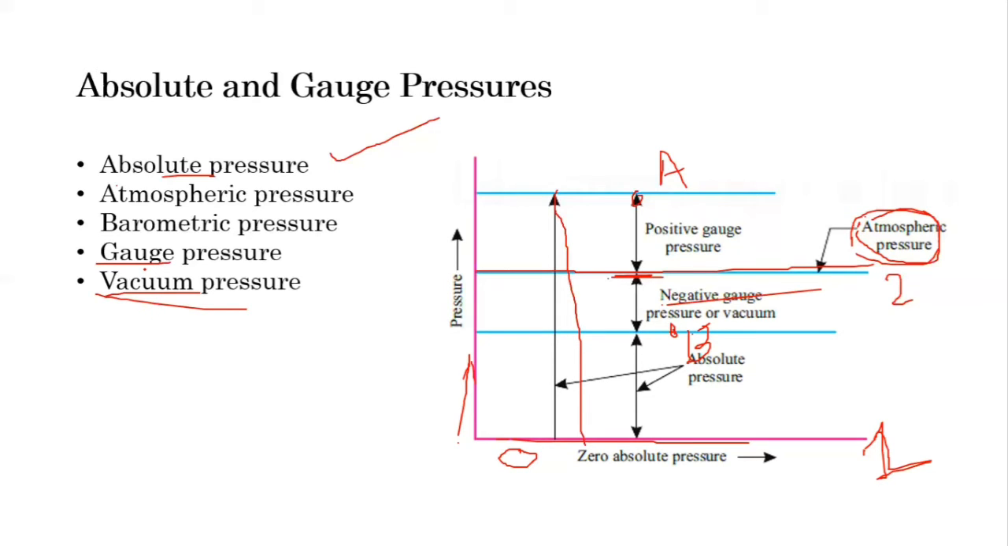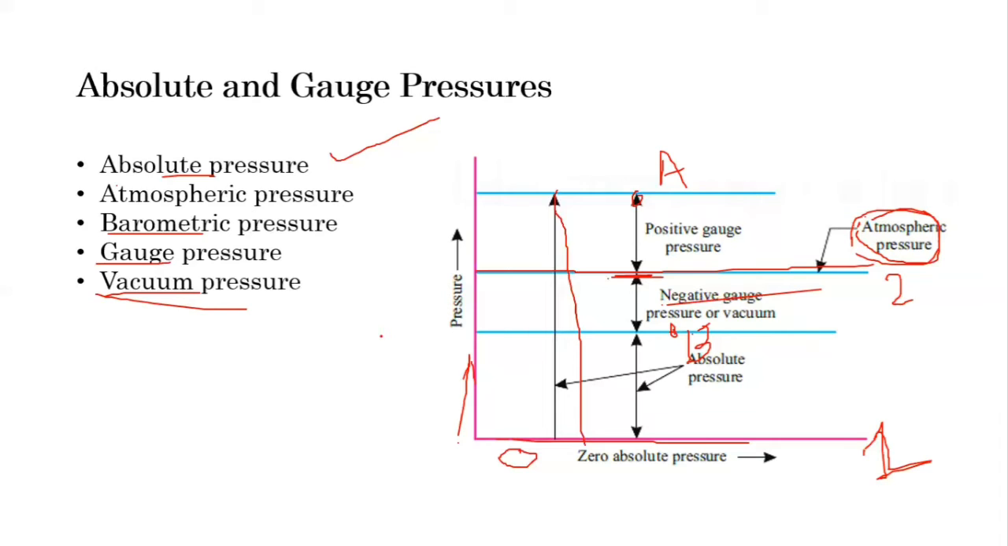So vacuum pressure and gauge pressure are both measured with the same reference level as atmospheric pressure. If it is positive, then it is called gauge pressure, and if it is negative, then it is called vacuum pressure. So this is the difference between absolute pressure, atmospheric pressure, gauge pressure, and vacuum pressure. And here, the barometric pressure. The pressure measured with the help of a barometer is called barometric pressure. So here we can see the relation between the absolute pressure and gauge pressure.